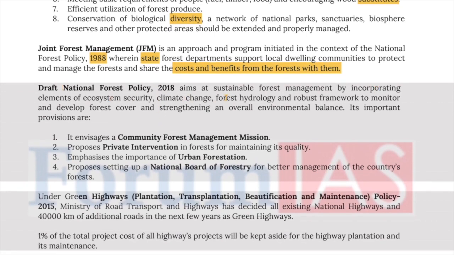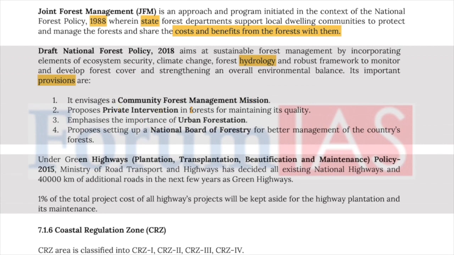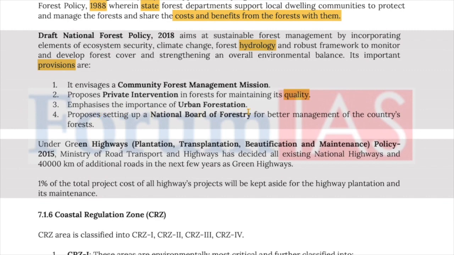Now let's look at the Draft National Forest Policy of 2018, aiming at sustainable forest management by incorporating elements of ecosystem security, climate change, forest hydrology, a robust framework to monitor and develop forest resources, and strengthen an overall environmental balance. Its important provisions are that it envisages a community forest management mission, proposes private intervention in forests for maintaining quality, emphasizes the importance of urban forestation, and proposes setting up of a National Board of Forestry for better management of the country's forest.